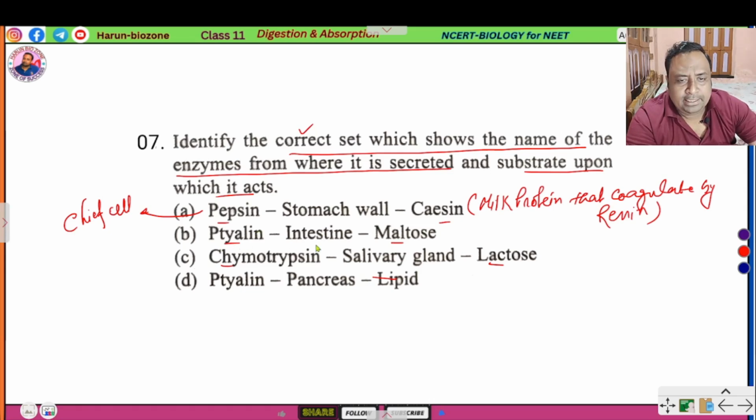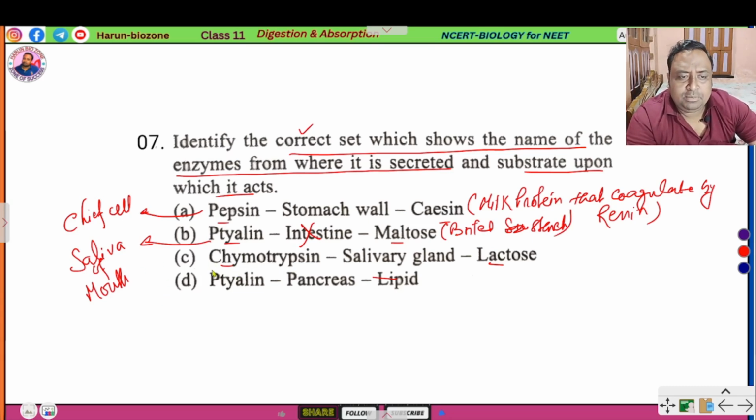Okay. Ptyalin, intestinal. Ptyalin is a salivary enzyme from the saliva of the mouth. So here the wrong answer is maltose. Maltose means boiled sugar, boiled starch. Okay.